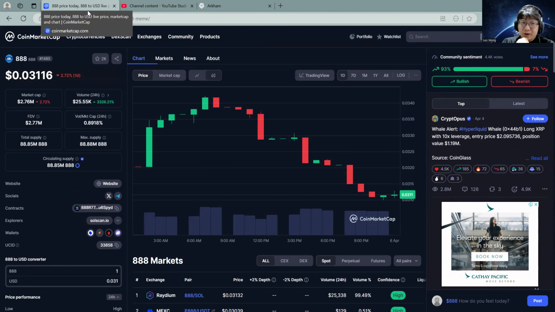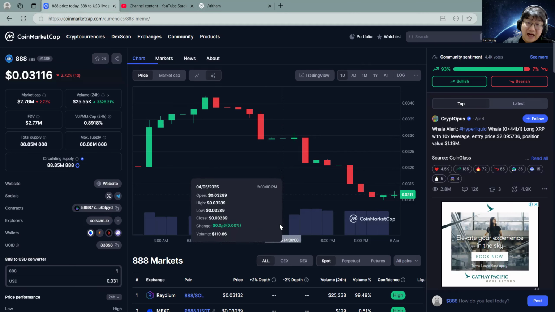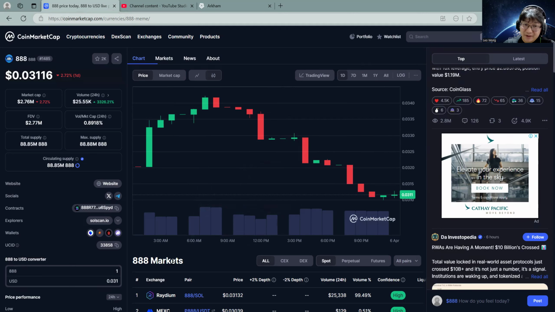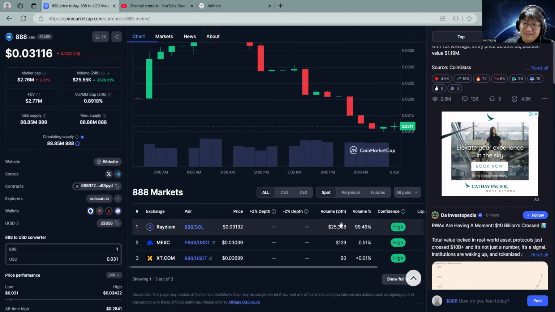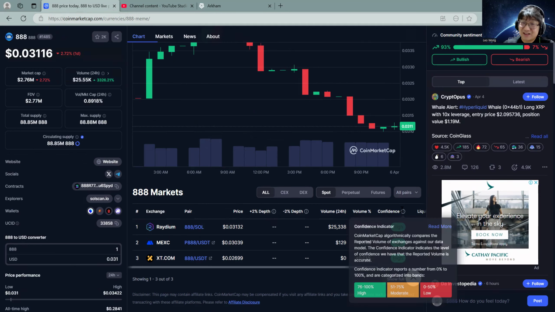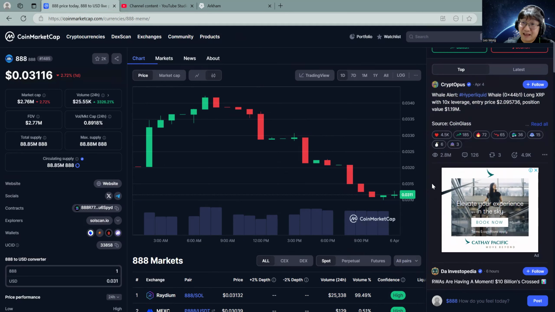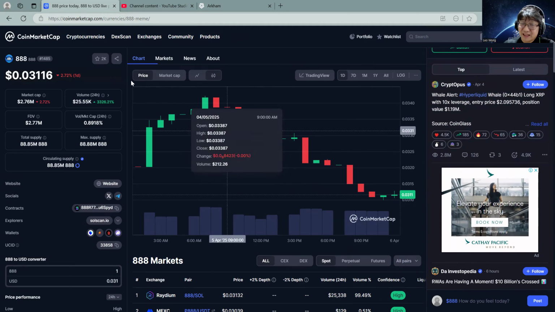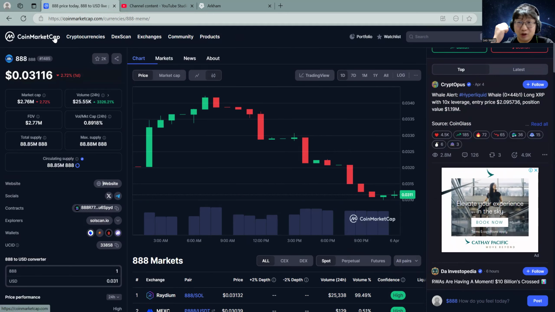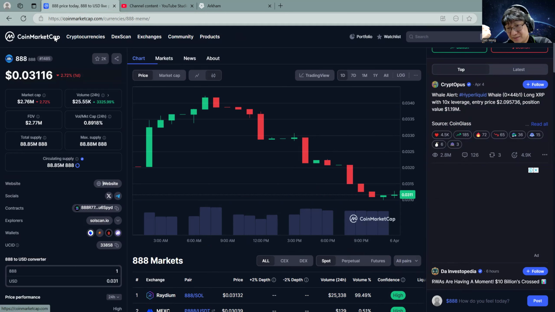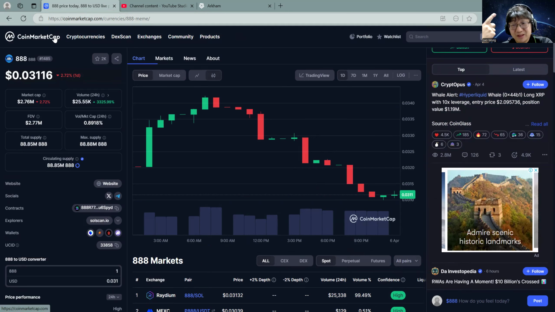Number four, check the white paper, check the website. How much volume does it have? If it's such a low volume like this one here, 25,000, I don't even think you can buy a car with this volume, or at least not a new car. So no, at least a six-figure volume is the bare minimum. Next, check if they have a token unlock and release. Okay, so those are some of the key points that you have.